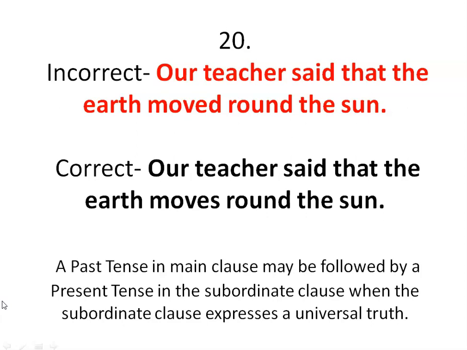So we are not going to make it into a past tense because it means that the earth moved around the sun, that once upon a time the earth moved around the sun, and nowadays it is not doing it anymore. That's why whenever there is a universal truth in the subordinate clause, we need to remember this grammar rule carefully.